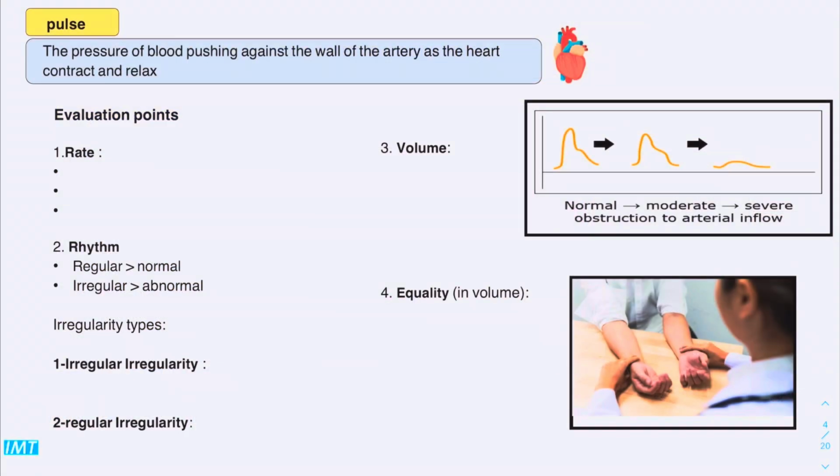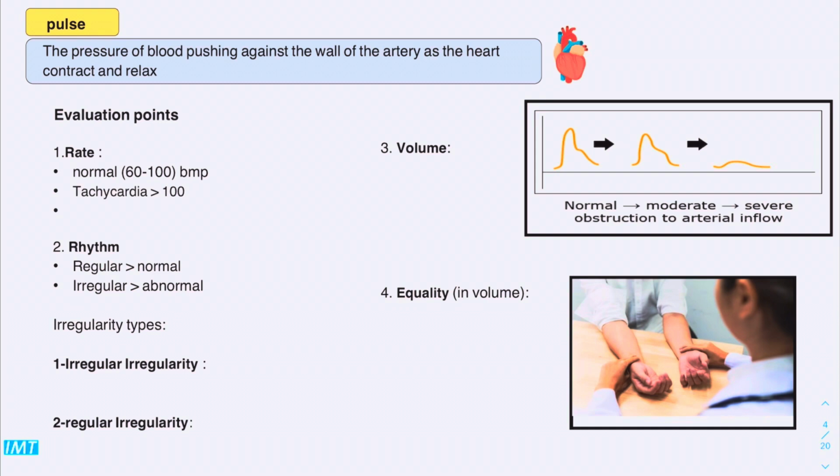Okay, next thing to talk about is the vital signs. The first vital sign that should be obtained is the pulse. The pulse means the pressure of blood pushing against the wall of the artery as the heart contracts and relaxes. Okay, there are specific evaluation points for the pulse assessment. First of all, the rate. The rate should be between 60 and 100 beats per minute.